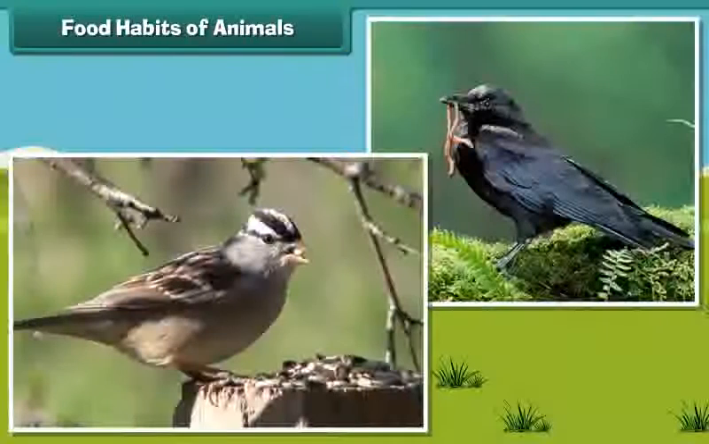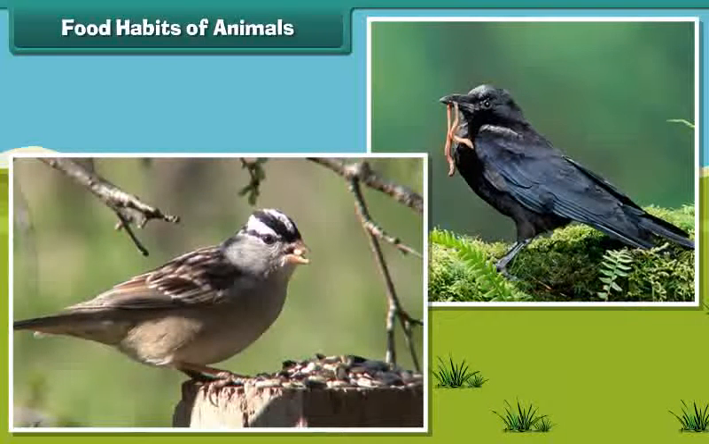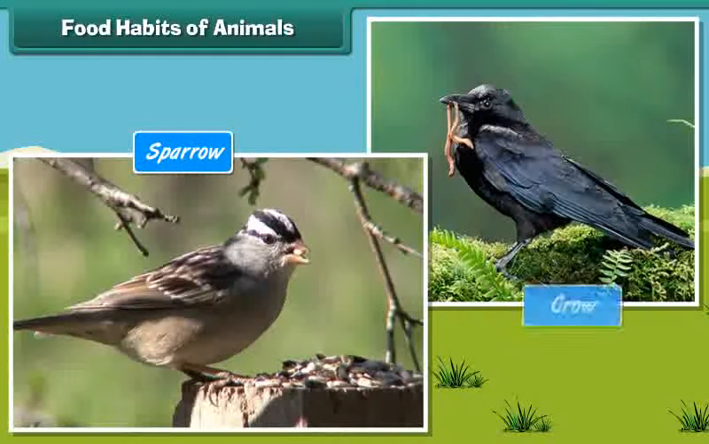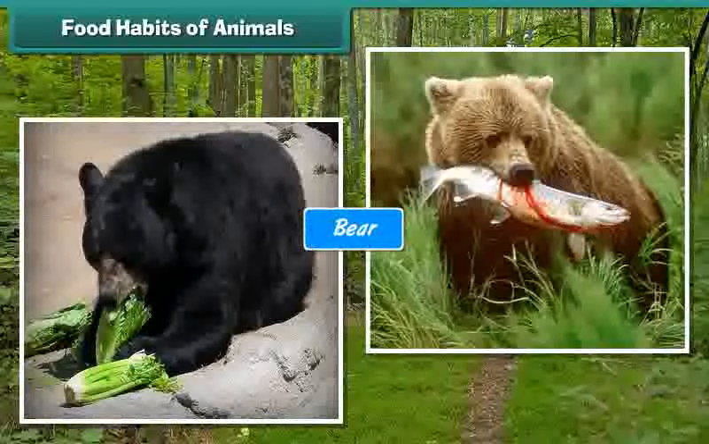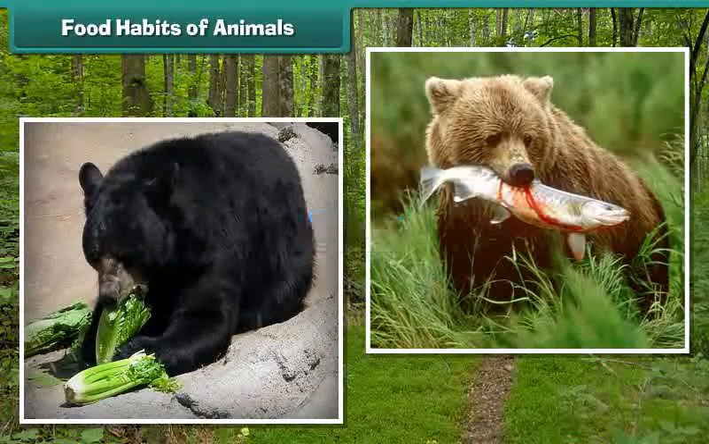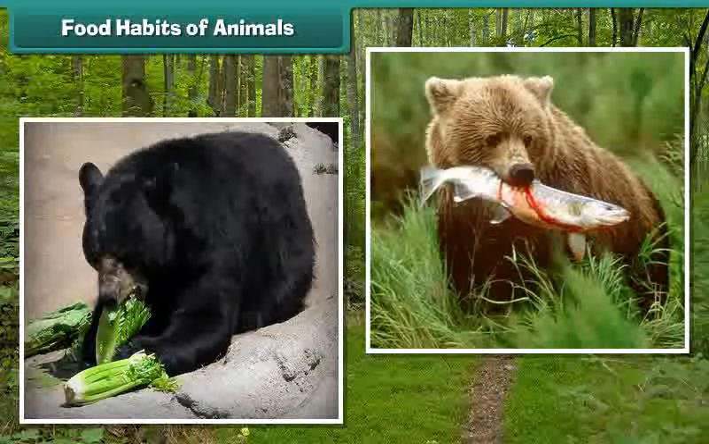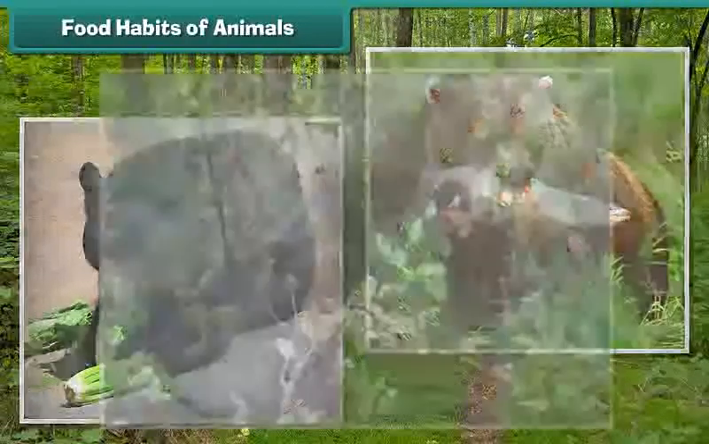Some animals eat seeds and worms. For example, sparrow, crow, etc. Some animals eat both plants and meat. For example, bear, etc. Some animals are fond of special food items.